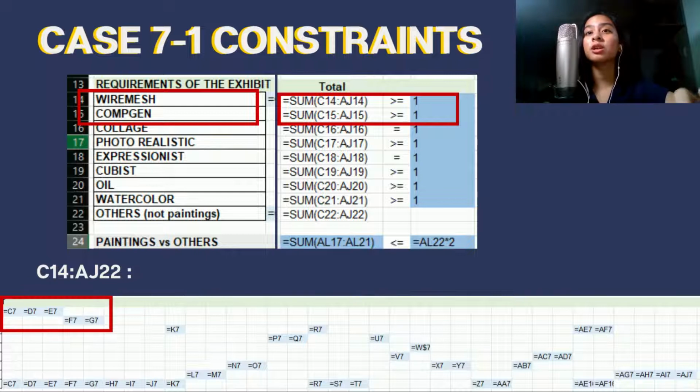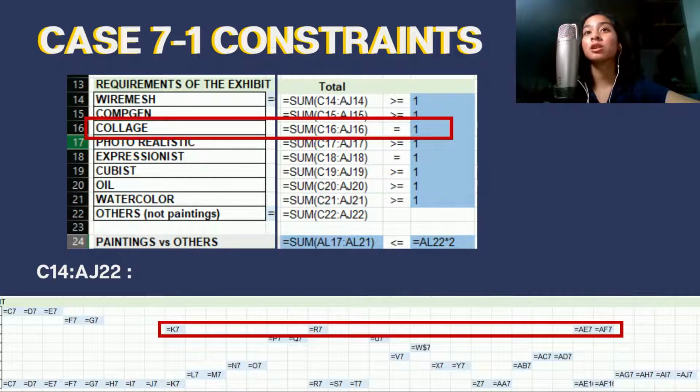If a computer-generated drawing is displayed, at least one wire mesh sculpture must also be displayed. Therefore, there must be at least one piece displayed among the wire mesh sculptures, cells C14 to E14, and at least one piece displayed among computer-generated drawings, cells F15 to G15. So the constraint would be put as the sum of wire mesh must be greater than or equal to 1, and the sum of CompGen must also be greater than or equal to 1.